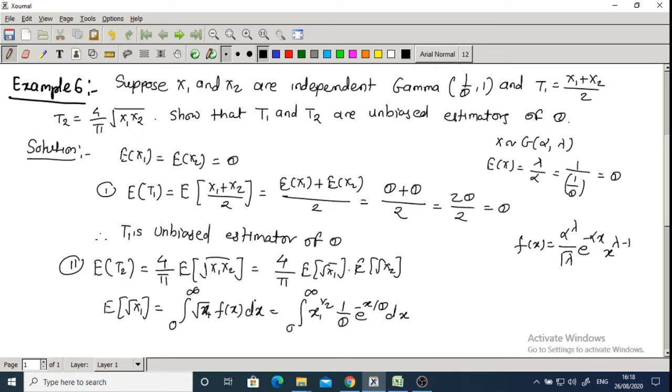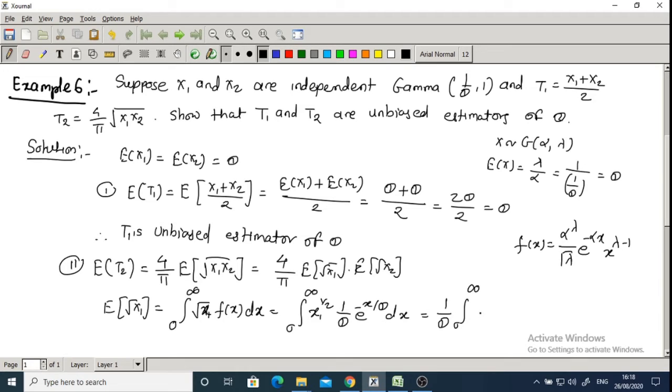So according to that, alpha is what here? Alpha is 1 upon theta, correct? So 1 upon theta raised to 1, so 1 upon theta. Then gamma 1 is 1, e raised to minus alpha x, that is e raised to minus x upon theta, and x raised to 1 minus 1 is x raised to 0, so that term will get cancelled. So when the parameters are 1 upon theta comma 1, f of x is 1 upon theta e raised to minus x upon theta. So 1 upon theta is constant, we take outside the integral. Integration from 0 to infinity.